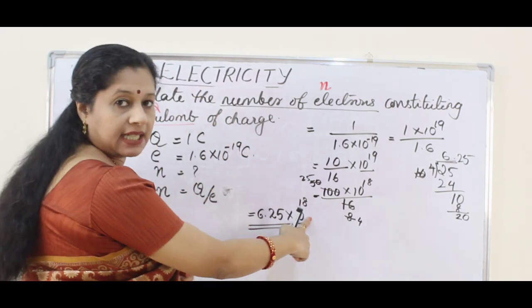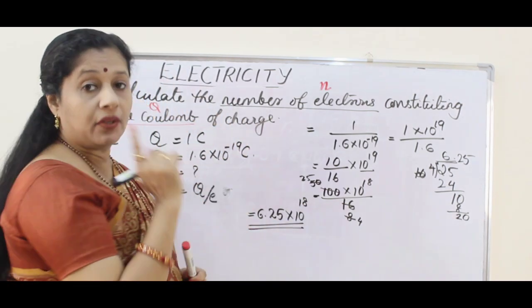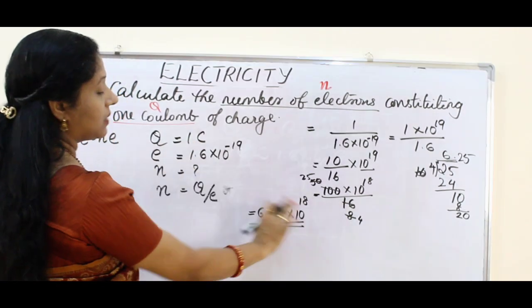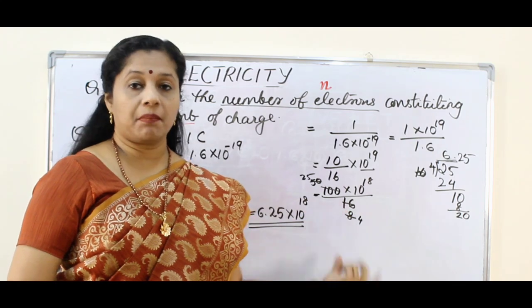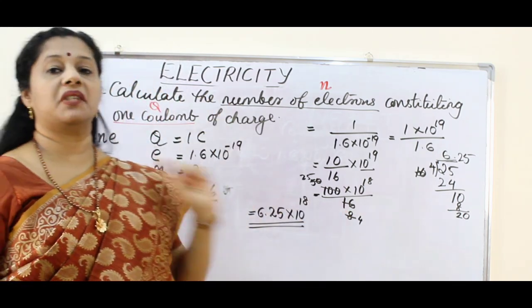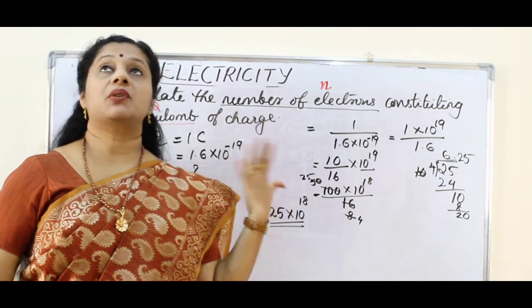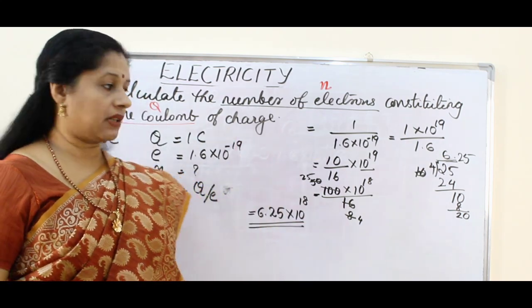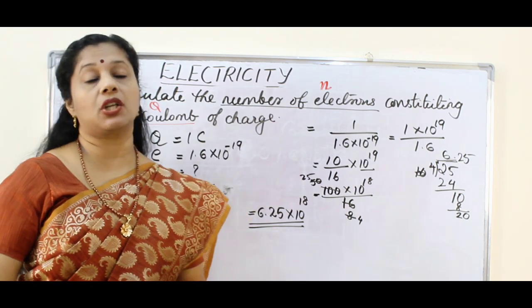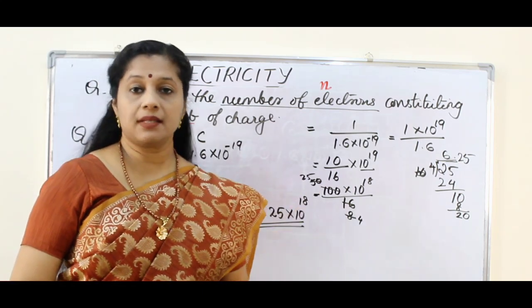Do we have to write any unit here? Always remember, if a unit is there, you have to write it. It is a number. So 6.25 into 10 to the power of 18 electrons are passing when 1 coulomb of charge is flowing. Imagine if 10 coulomb or 100 coulomb of charge is flowing. This is a big number, right? Such a huge number of electrons are flowing when the current is passing.